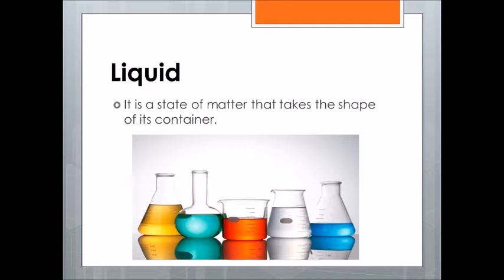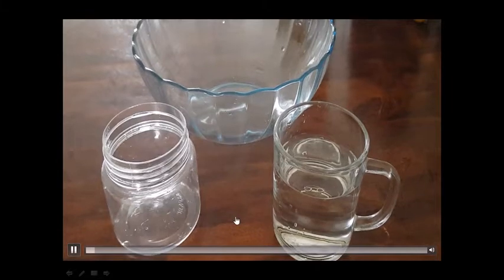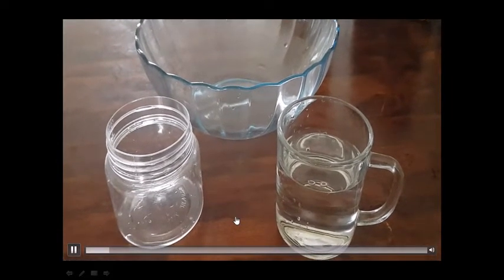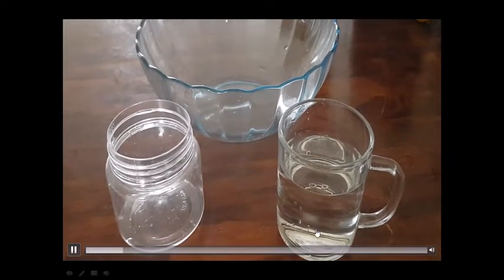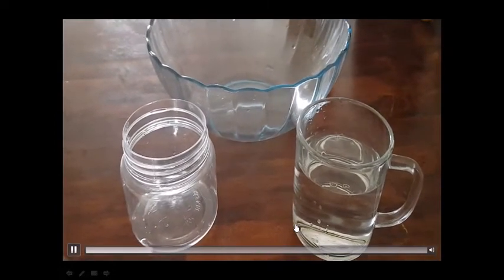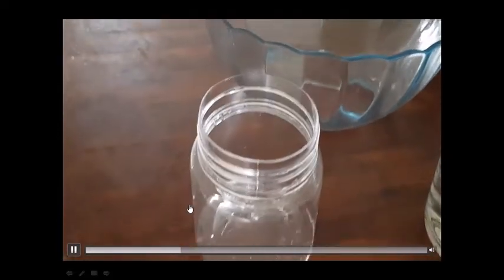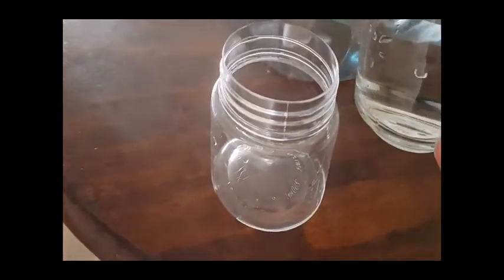A liquid is different. If I move the liquid from one container to another, the shape of the liquid changes. It takes the shape of its container. Now here you can see water in this cup. The water took the shape of the cup, and when we move it to the other container, you'll see how the shape of the water will change.